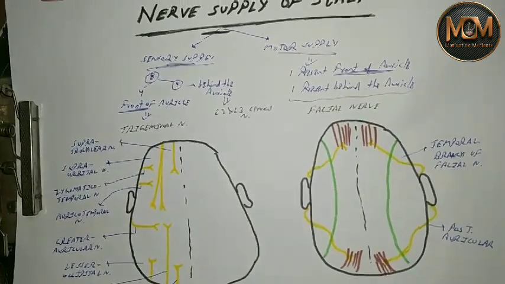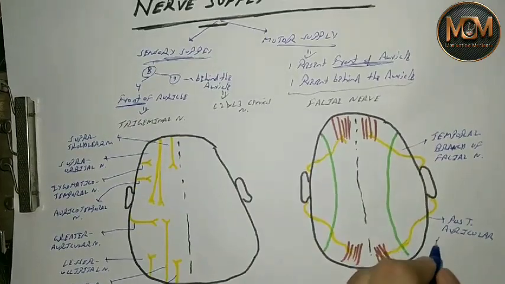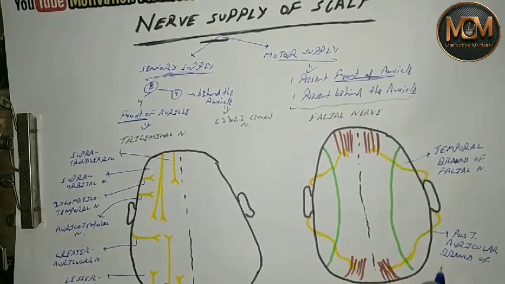So the name of the nerve is the posterior auricular branch of the facial nerve.